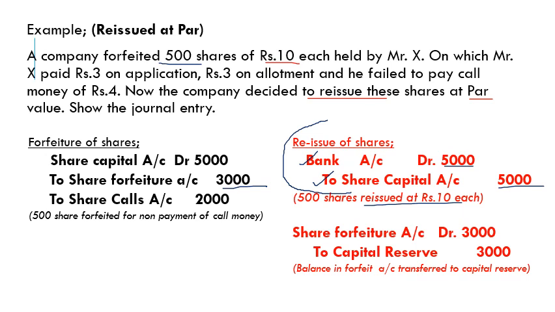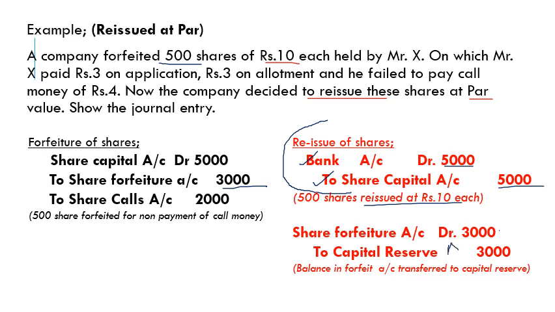So any balance in share forfeited account after reissuing these shares should be transferred to capital reserve account. So this credit balance of rupees 3000 is to be transferred to capital reserve account. So share forfeiture account 3000 to